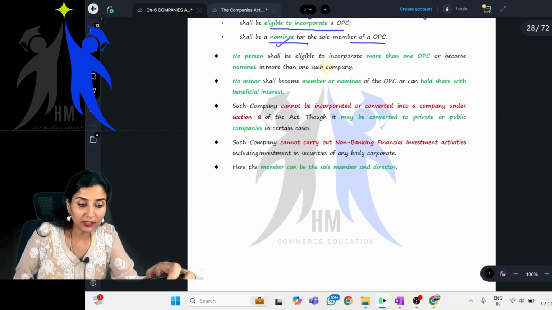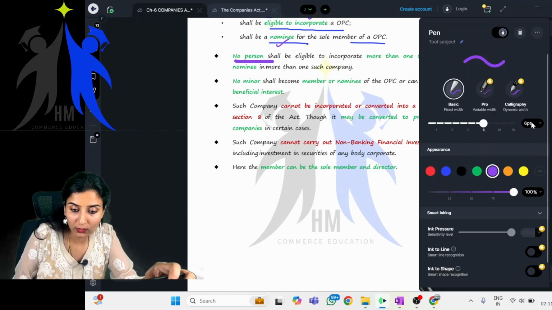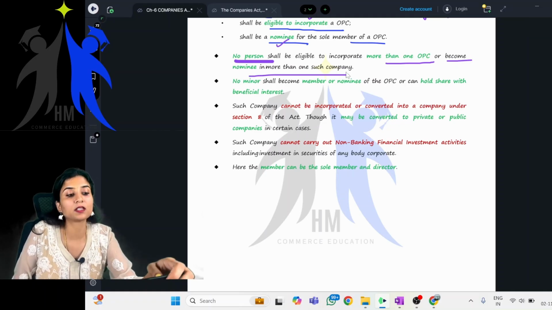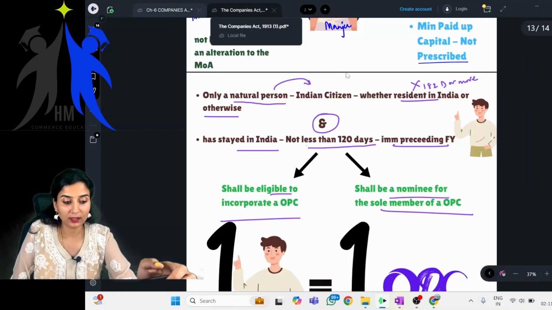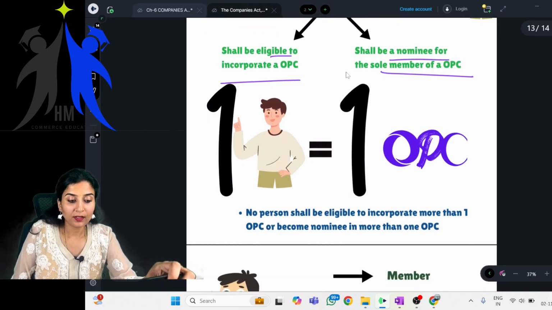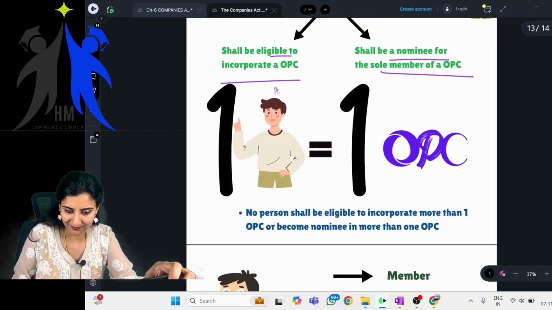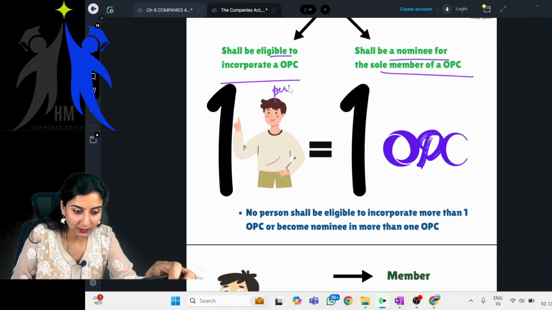What is the next point? No person shall be eligible to incorporate more than one OPC, or become nominee in more than one such company. Okay, see, one person, one OPC.